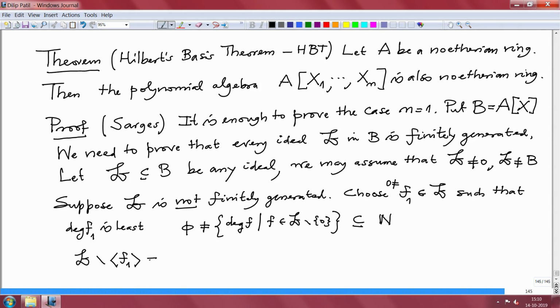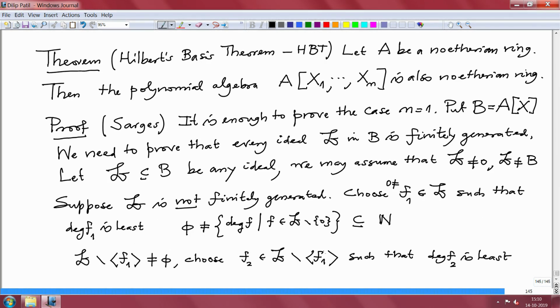So this is definitely non-empty, and again choose f2 in 𝔟 minus the ideal generated by f1 such that the degree of f2 is least among the elements from here. Note that f2 cannot be 0, because 𝔟 has 0 but the ideal also has 0, so that is gone. So f2 is non-zero.